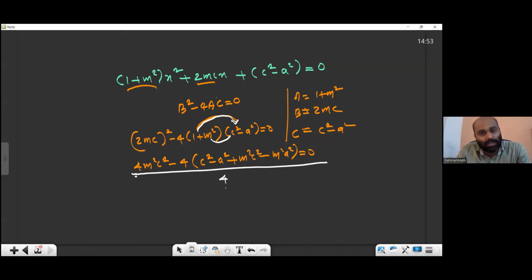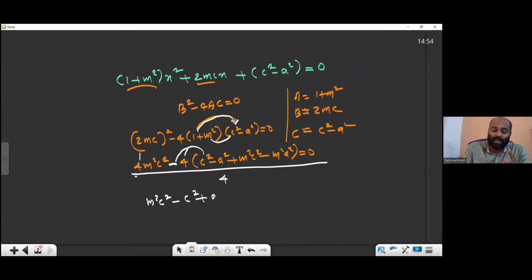It is an equation. Whenever any common number is there, you can divide throughout. So when you're dividing, be careful, one step I'll skip. So try to understand. M square c square is first. Then you can see there is a negative sign. 4 already cancelled, throughout cancelled by 4. So here 4 is gone, here 4 is gone. 0 by 4 is what? 0. 0 by anything is what? 0. Now there is a negative sign here that I'm going to take inside.